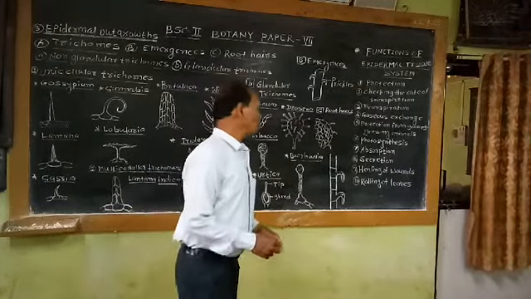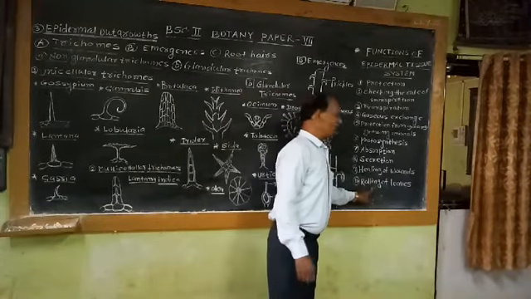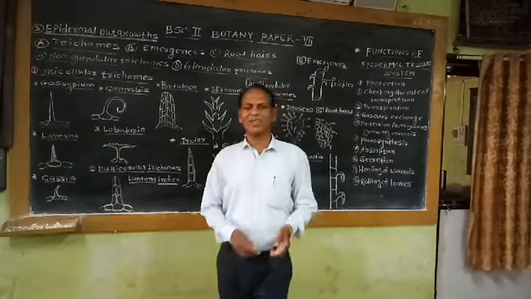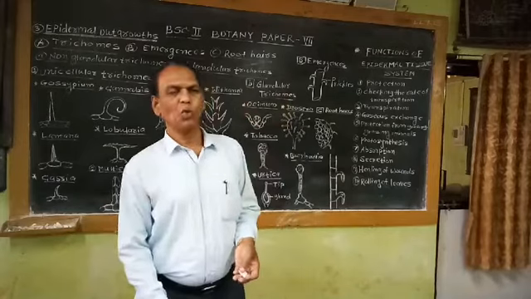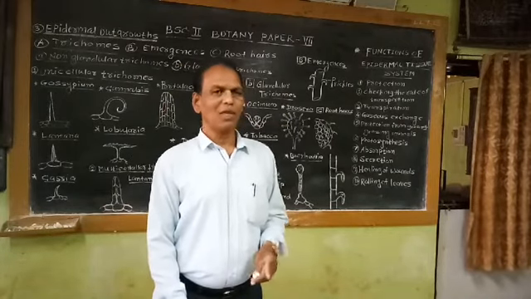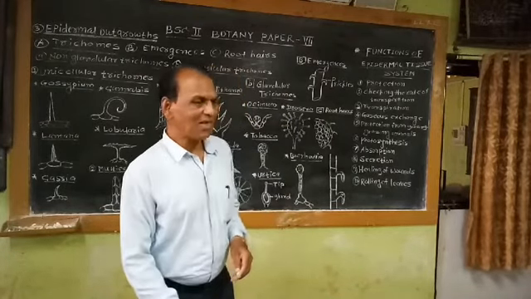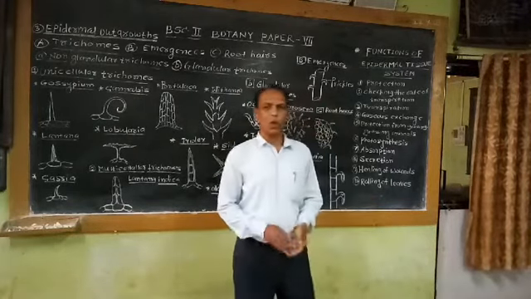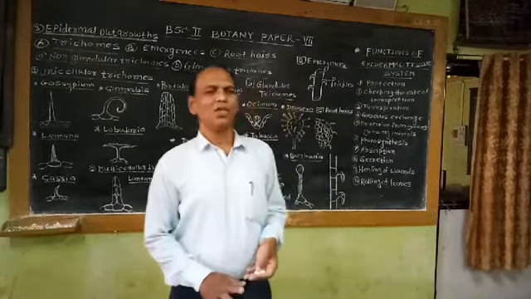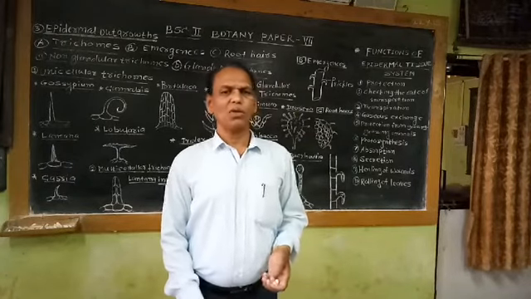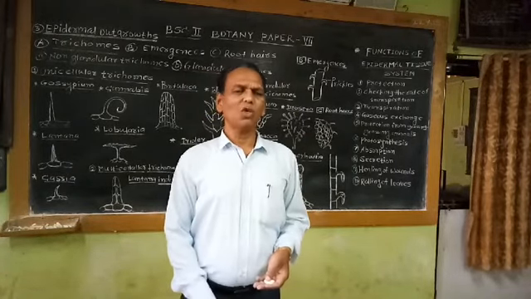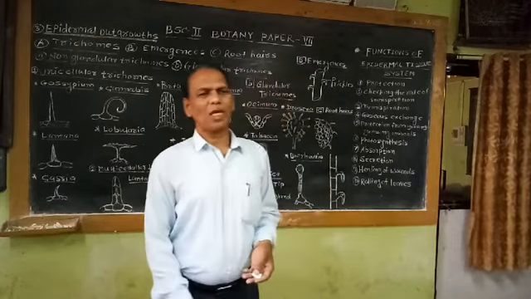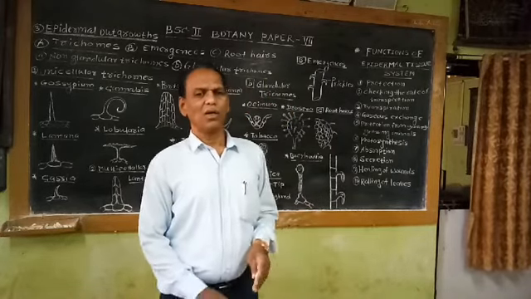That means motor cells in desert grasses play an important role in rolling of leaves. If leaves become rolled, the surface area exposed to sunlight is reduced and the rate of transpiration is checked or reduced.